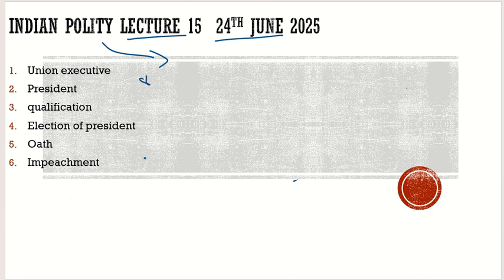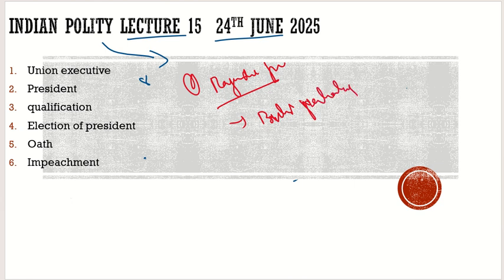Now the question was about which type of government we have, and it was made very clear by Rajendra Prasad in the assembly. He said that the form of government which we are going to have here should have a British parliamentary nature.